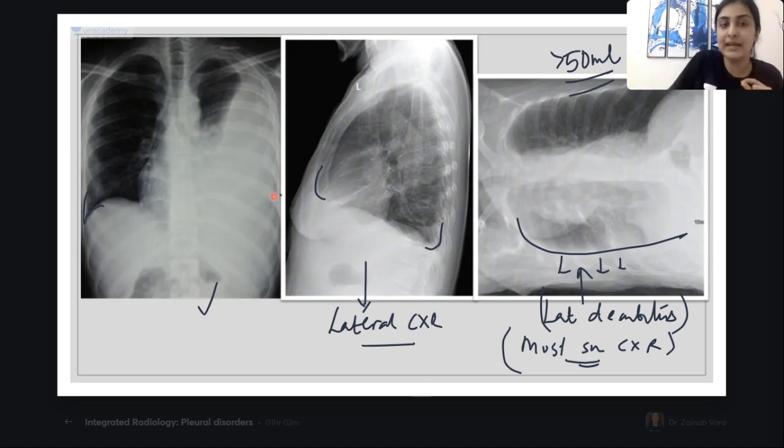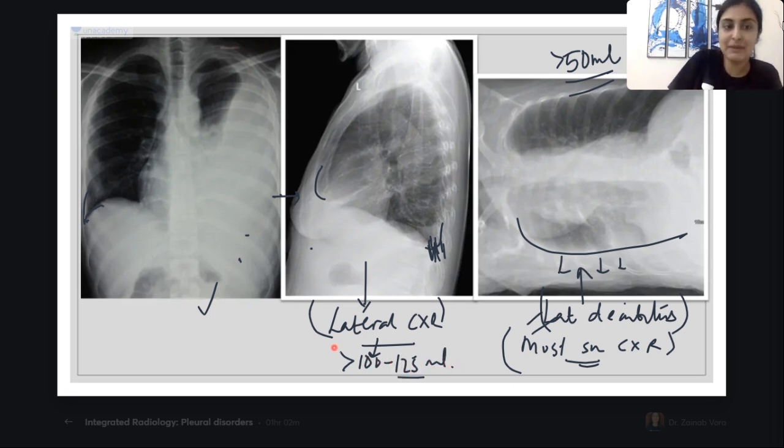So that is why, when there is a low amount of fluid, it will accumulate here. Before I can see it on right and left, I will see it on the lateral X-ray, which is more sensitive than the frontal view. Do you all agree? Lateral is more sensitive than frontal. This is now lateral. How much can it detect, guys? What is the number? Roughly 100 to 125 ml this can detect.